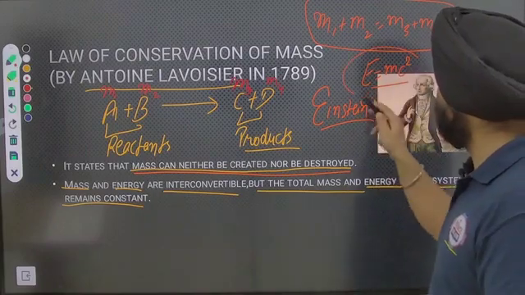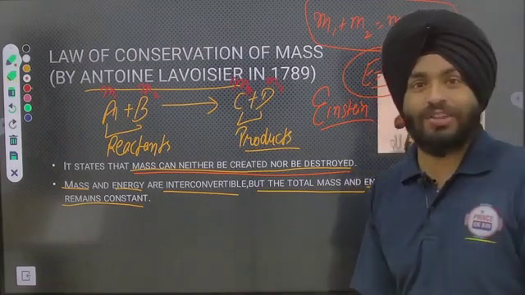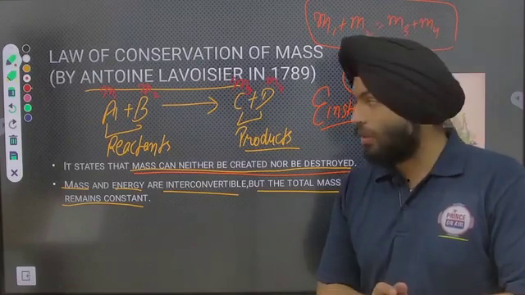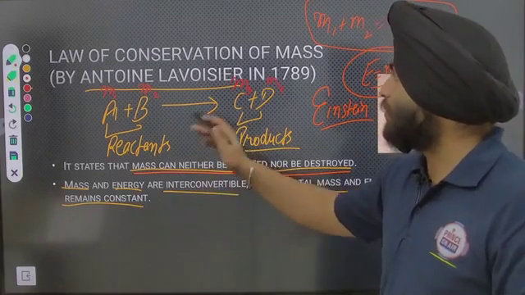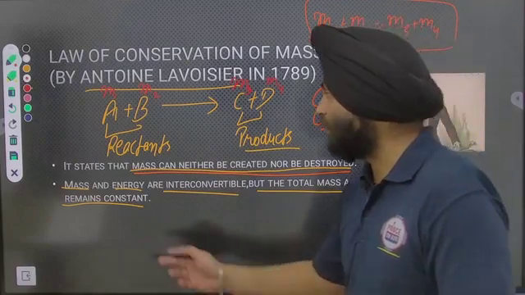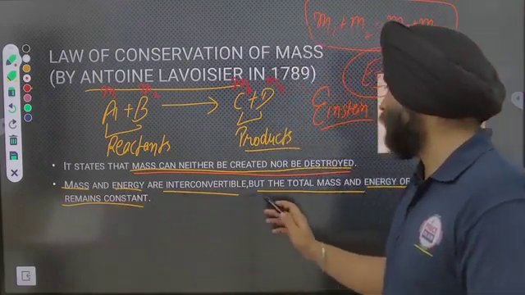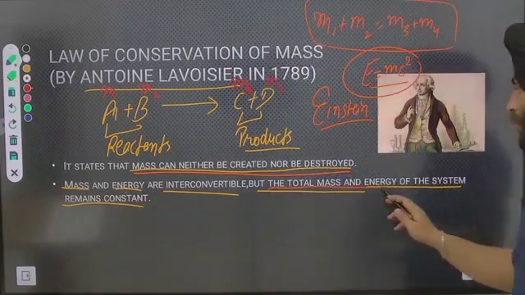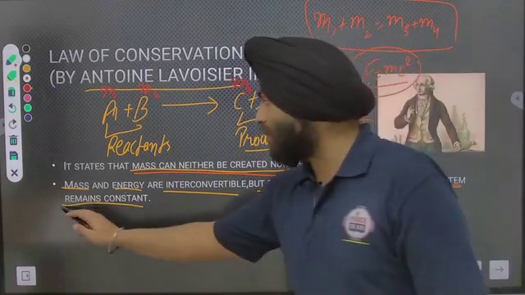According to this equation, mass and energy are interconvertible to each other. So the statement of this law has changed: mass and energy are interconvertible, but the total mass and energy of the system remains constant.